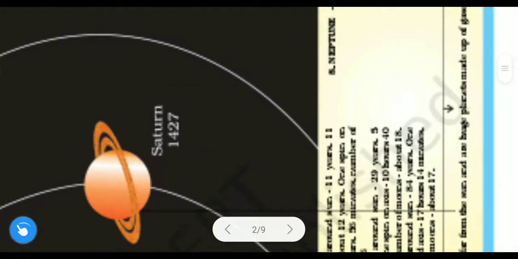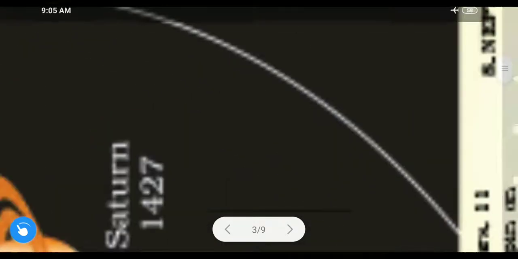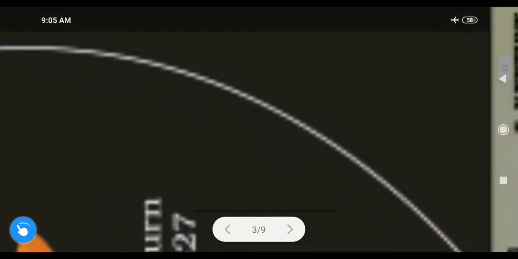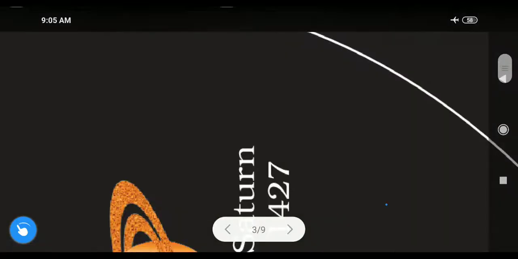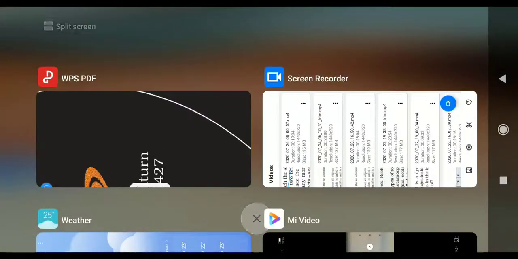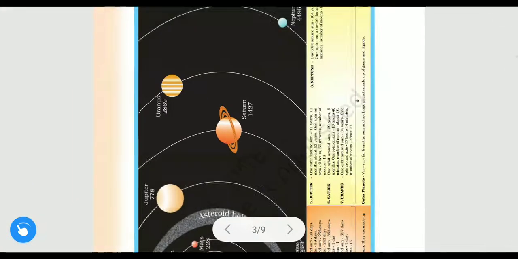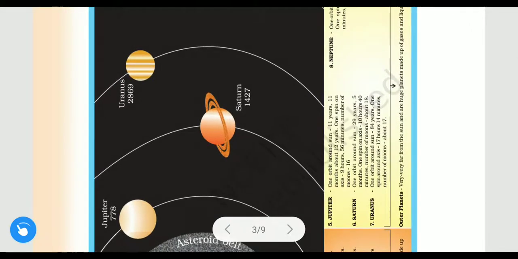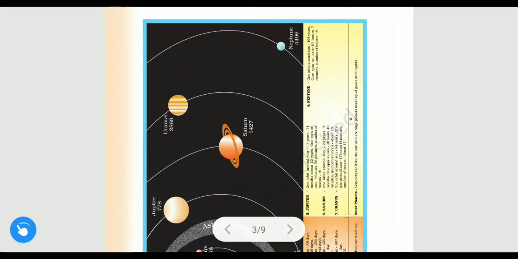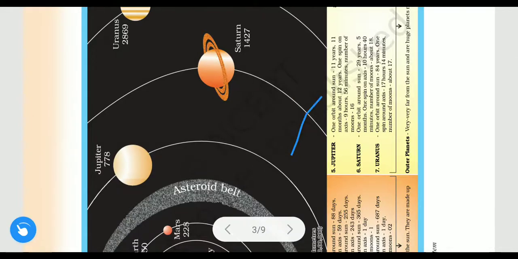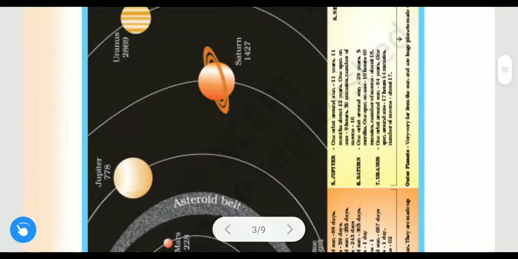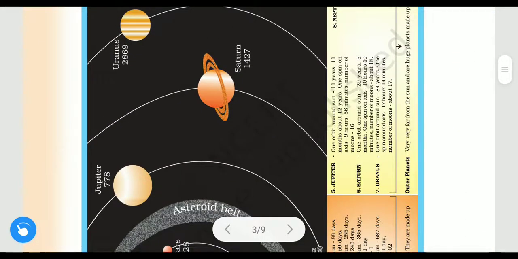See here, the diagram of the solar system is shown. Wait, let me zoom in on it. Okay, now I got it. So here the diagram of the solar system is shown. You can see this diagram very carefully.